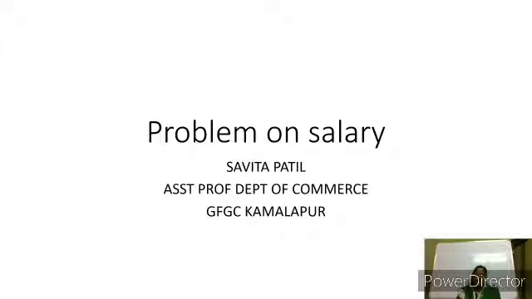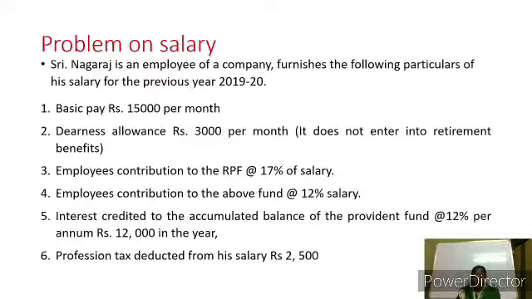In my today's income tax class, we shall see the problem on salary. Nagaraj is an employee of a company, and furnishes the following particulars of the salary for the previous year 2019-20. His basic pay is rupees 15,000 per month. DA allowance is rupees 3,000 per month.